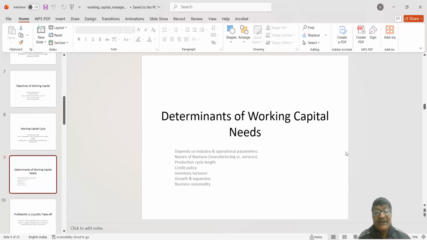For example, if the working capital requirement after calculation comes around 2 lakhs, the company should keep at least 2 lakh 20. 10% of 2 lakhs means 20,000. So adding that, they should keep the requirement measure to tackle the contingent situation.